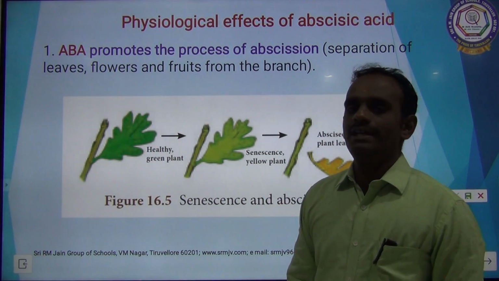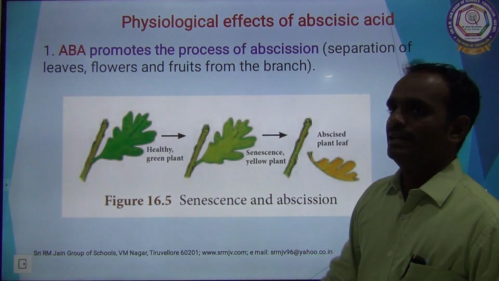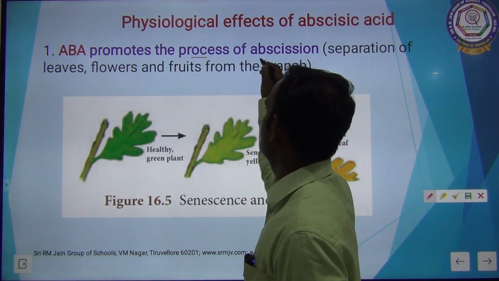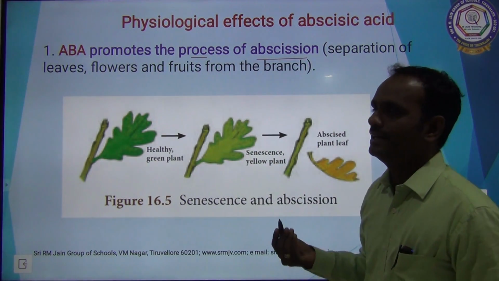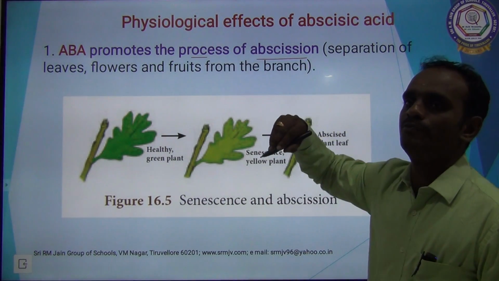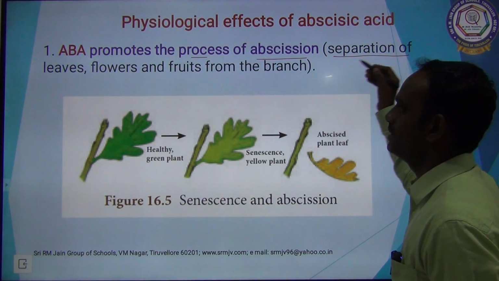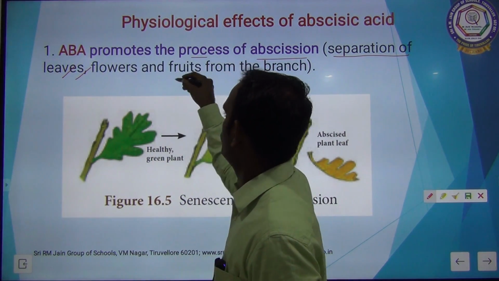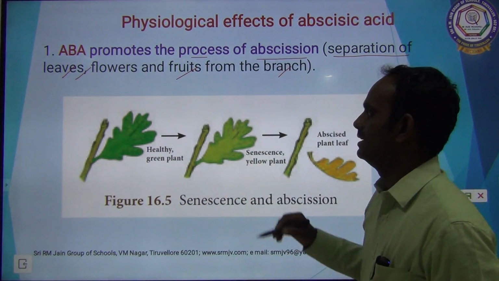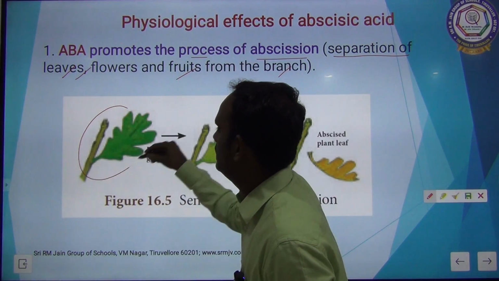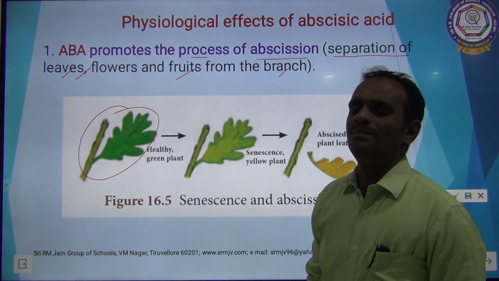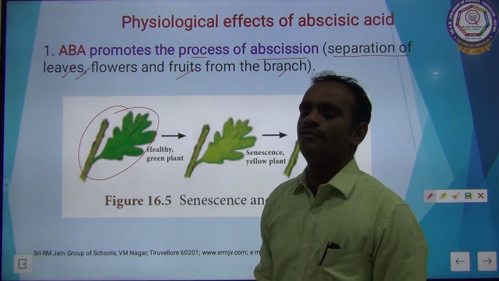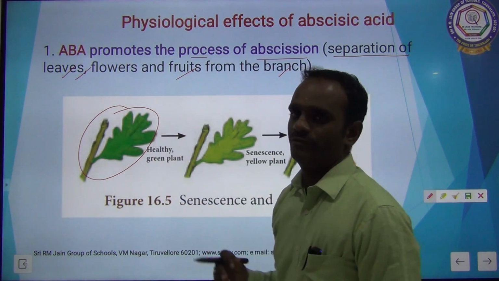Physiological effects of abscisic acid. ABA promotes the process of abscission. I already said abscission is nothing but shedding of plant parts, that means separation of flowers, leaves and fruits from the branches. See the picture here. The leaves are very bright in color due to chlorophyll pigment. It is a young leaf.